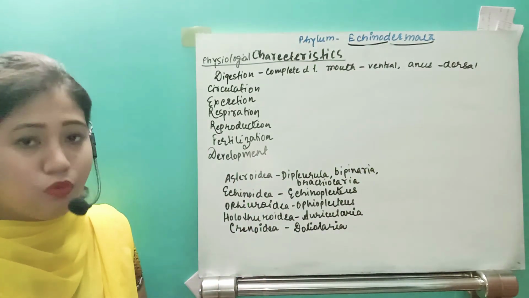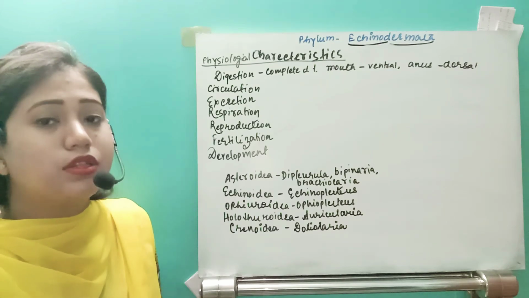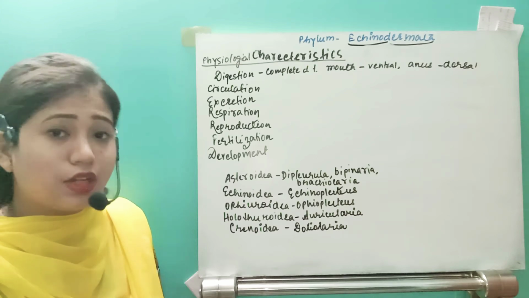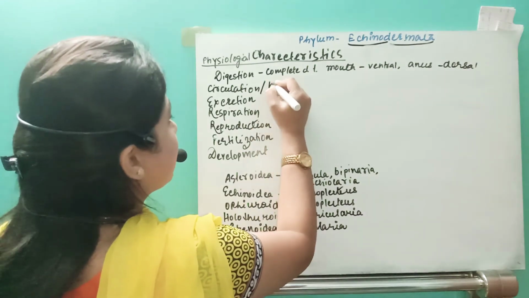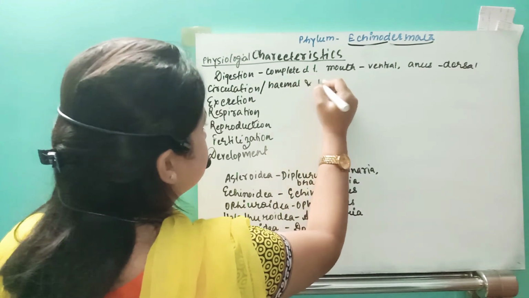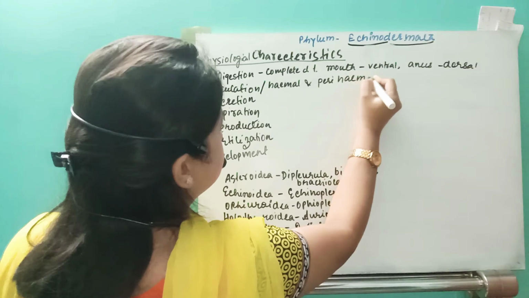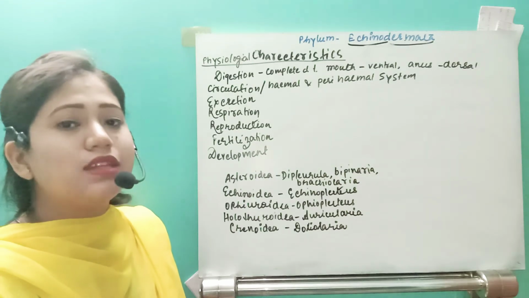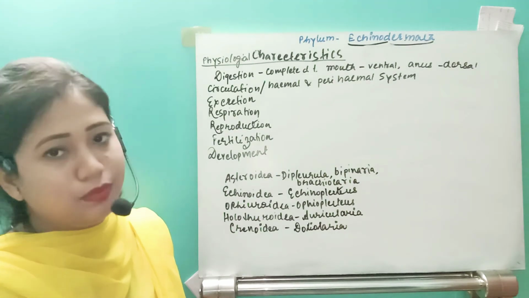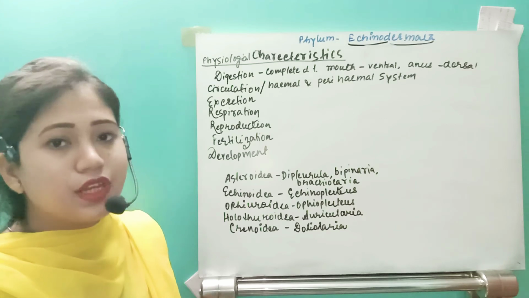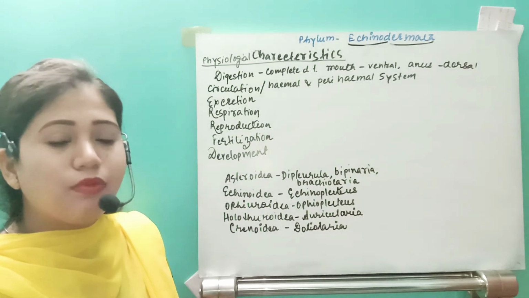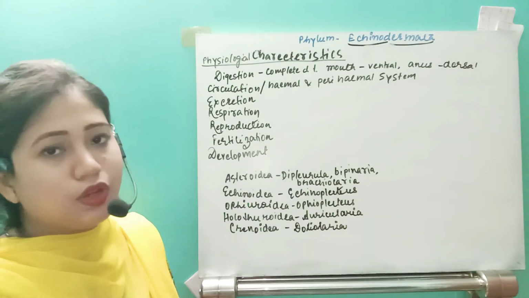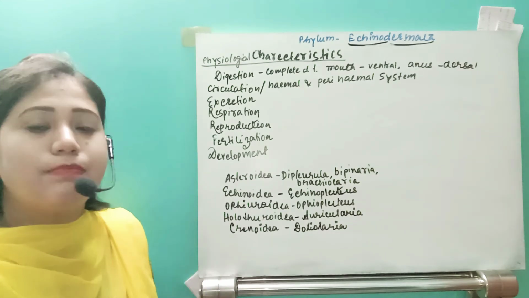Now come to the next point, that is circulation. Circulation is a little bit important type of system. Why? Because rather than calling this a circulatory system, we call it the hemal and perihemal system. Why is it called the hemal and perihemal system? Because in this group of animals, they do not have blood. Rather, they have a fluid of coelomic origin. That means from the coelom a type of liquid is secreted and that flows in the coelom. That is the hemal and perihemal system.